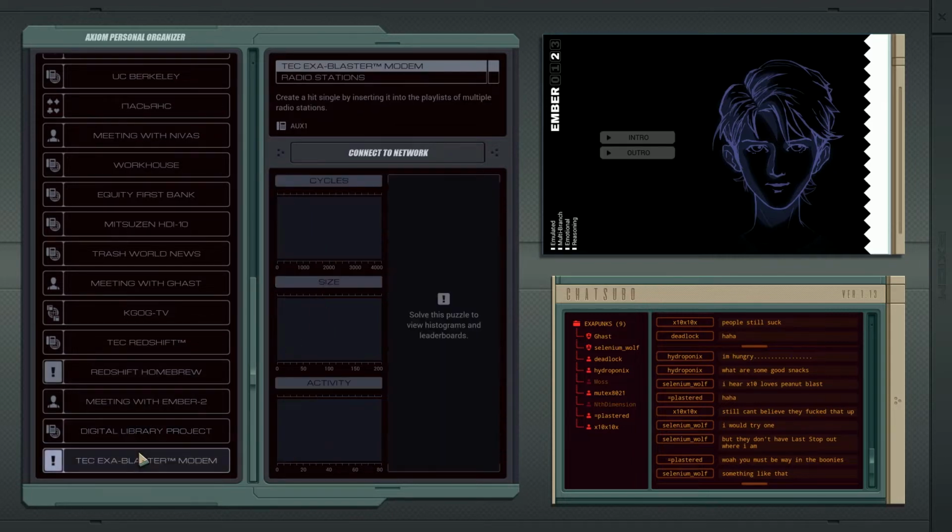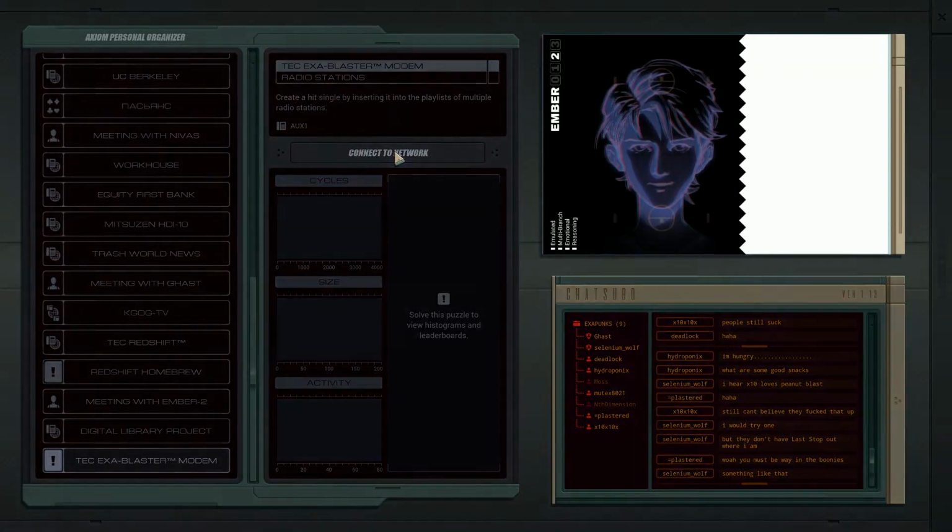Next, we need to create a hit single by inserting it into the playlist of multiple radio stations, and I think this is going to involve some modem stuff. Yeah, Tech Exablaster modem. And we're going to have to learn some stuff from the zine to do that.